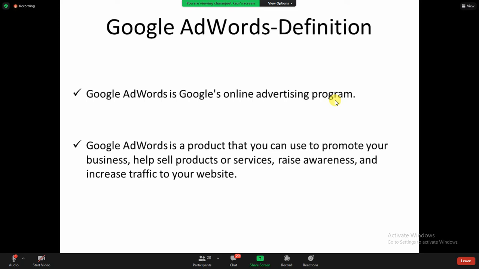When you don't have so much funds and you don't want to spend too much, what we do is market our business and our product. At that time, for expanding our business and reaching out to more traffic and more customers, we go for Google Ads. And why Google only? Because right now the biggest and most popular search engine is Google.